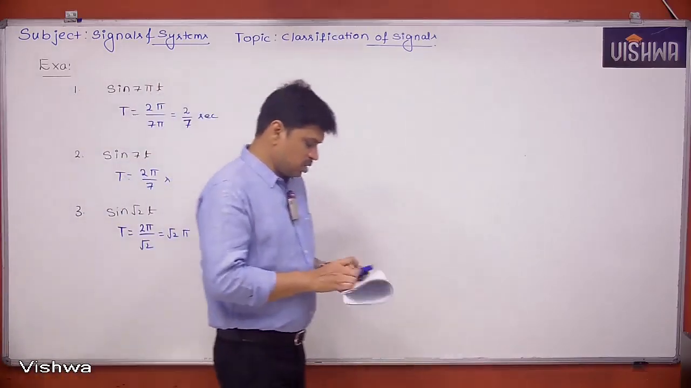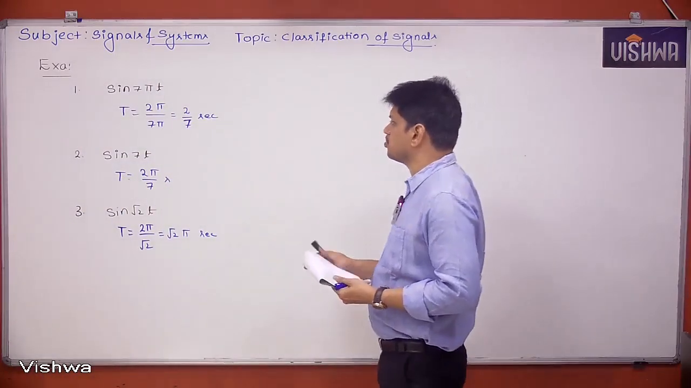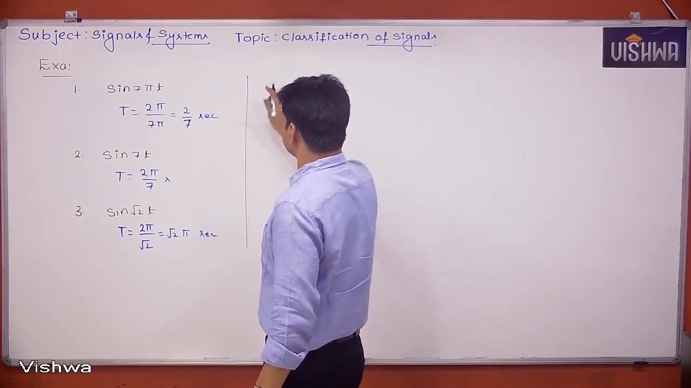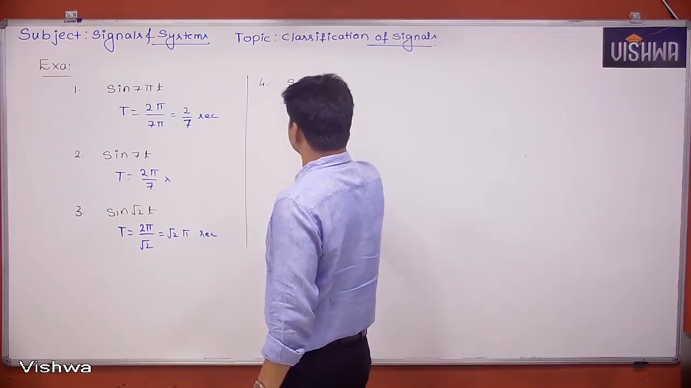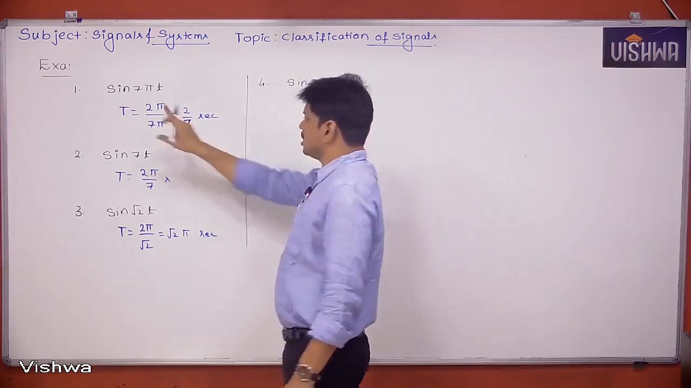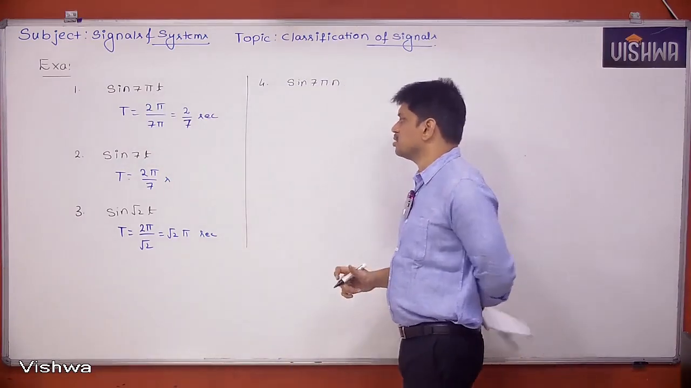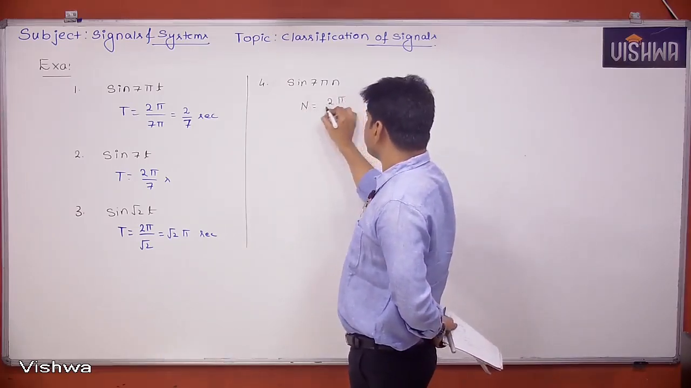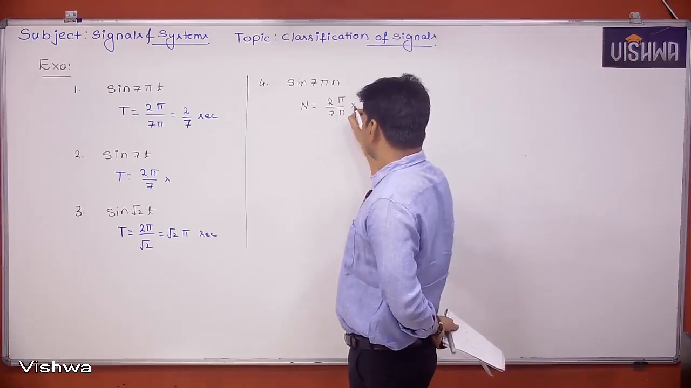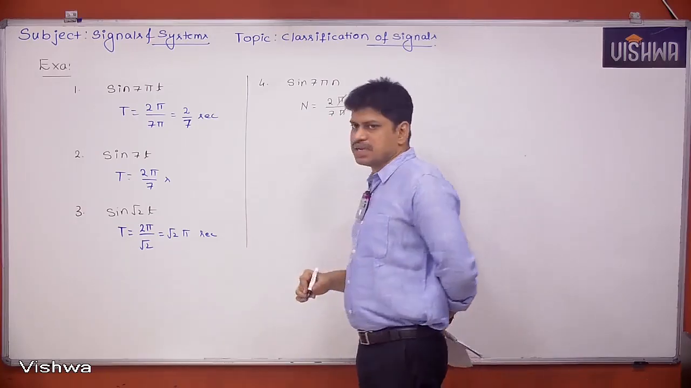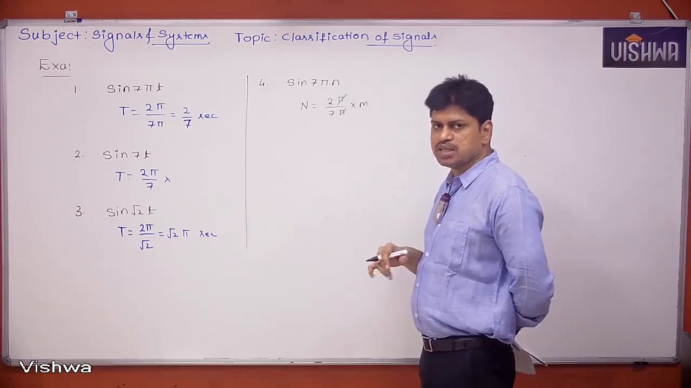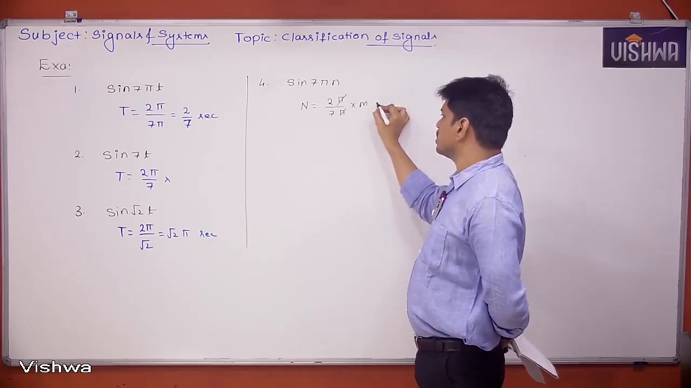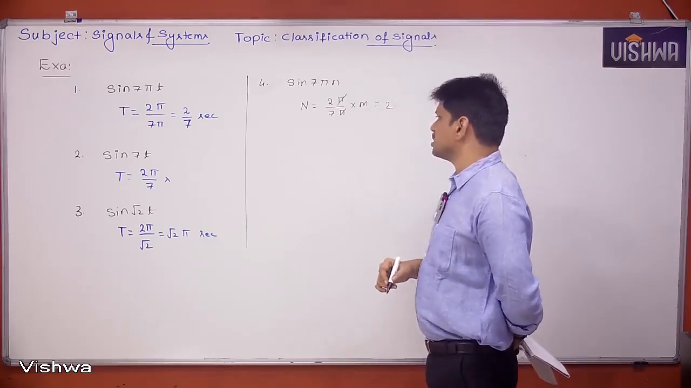Now let's come to the discrete time case. Let's say sine 7 pi n. Same thing, but written with n. What is the period of the signal N? N is equal to 2 pi by 7 pi into m. The pi gets cancelled. The m value has to be chosen as the minimum integer such that this value becomes an integer. So I can choose 7 for m, and then it is going to be 2 samples as the period.